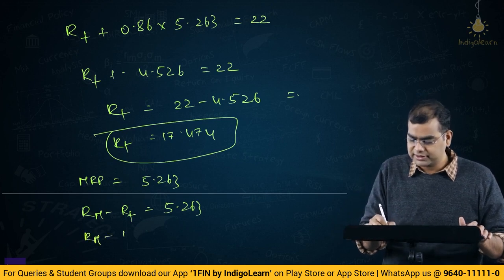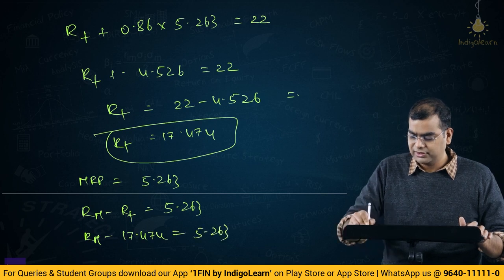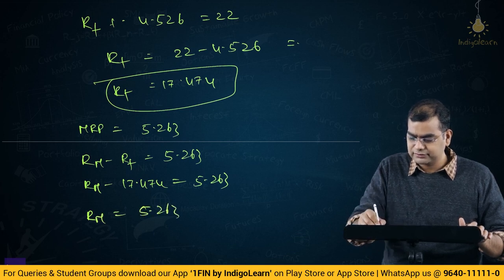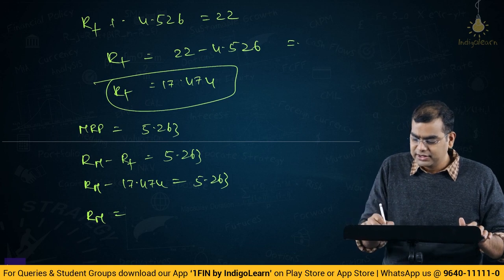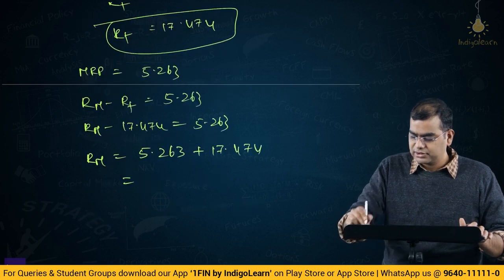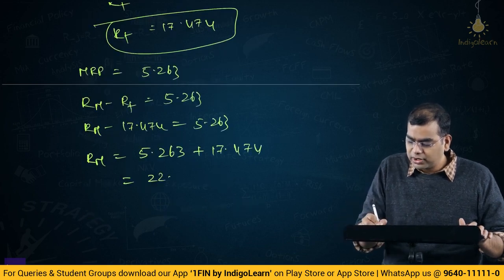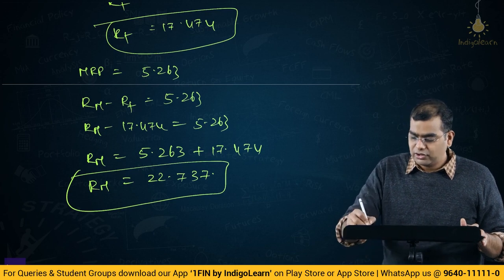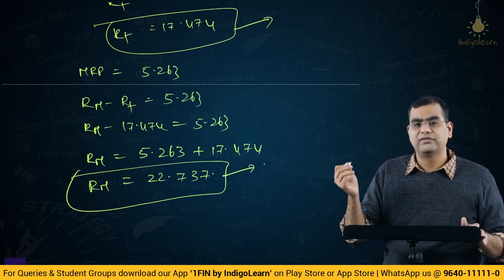So, return of the market minus 17.474 is 5.263, or return of the market is equal to 5.263 plus 17.474, which will be 22.737. Okay, so we've got risk-free rate and return of the market, we've got both of them.